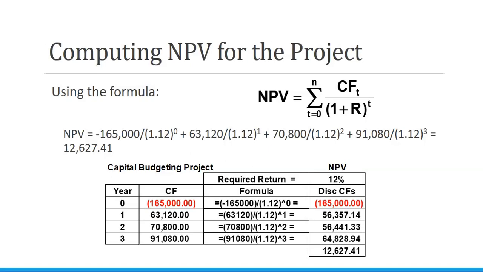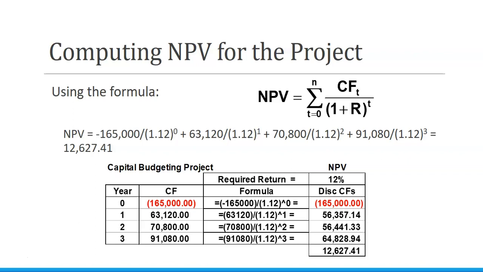So first, we're going to look at the net present value for the project. We can use an Excel formula for net present value. We can use the net present value calculator on a scientific calculator or a financial calculator. We can also use the present value formula to discount each of the cash flows. So in year 0, we have the cash outflow.